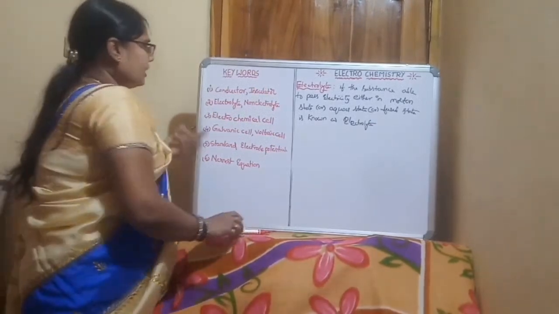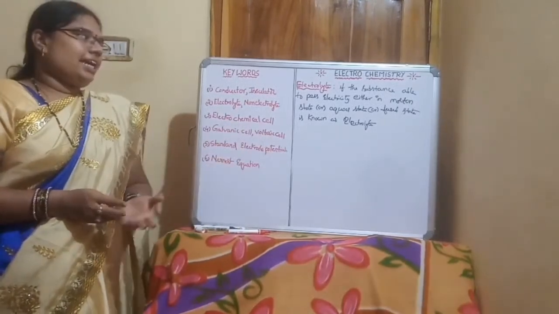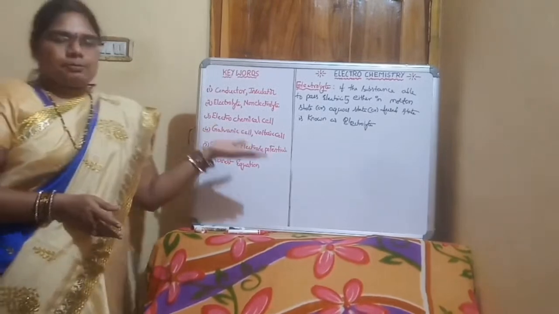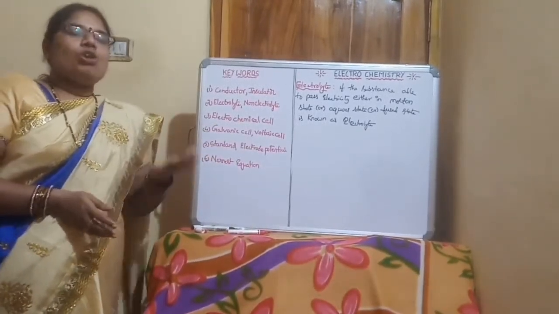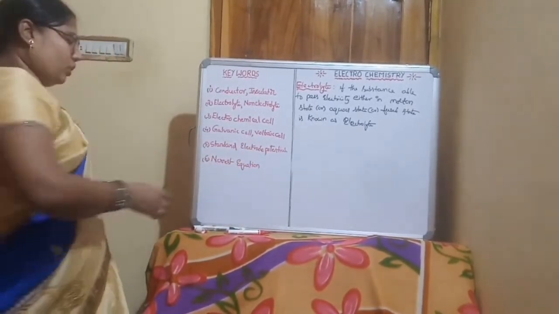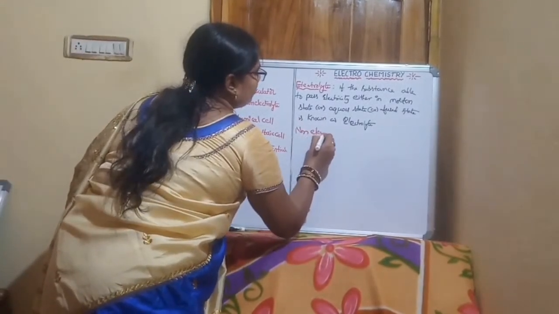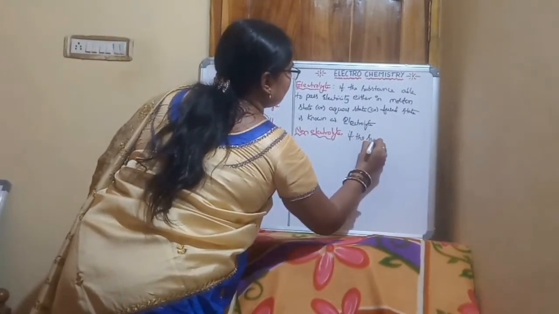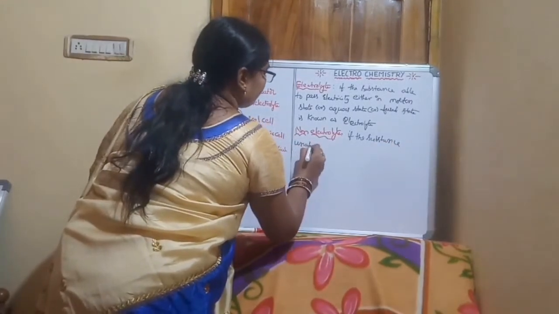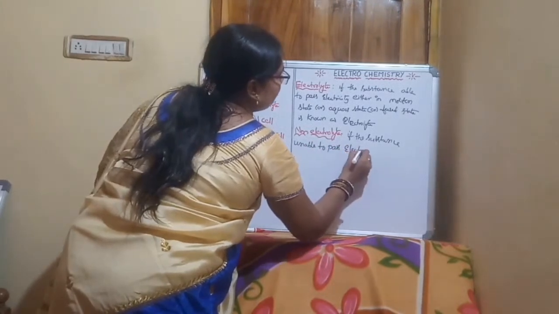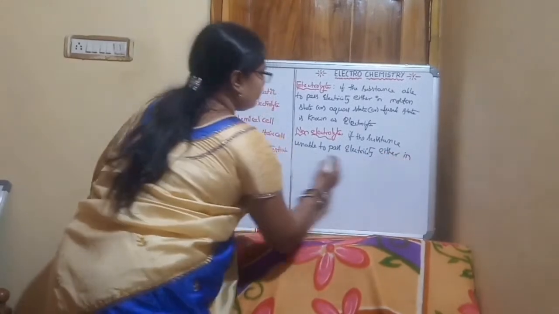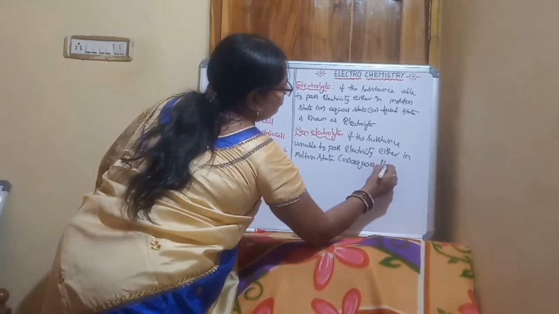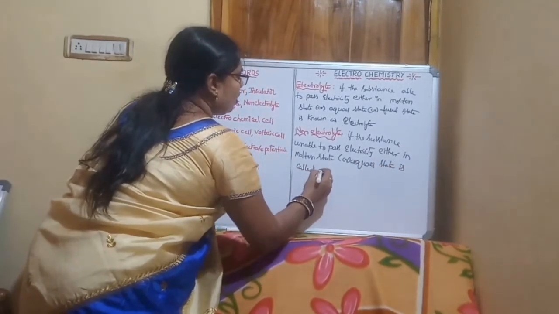What is a non-electrolyte? If a substance is unable to pass electricity through it, either in molten state or aqueous solution state, that is known as a non-electrolyte.